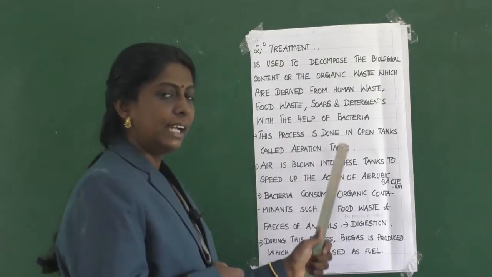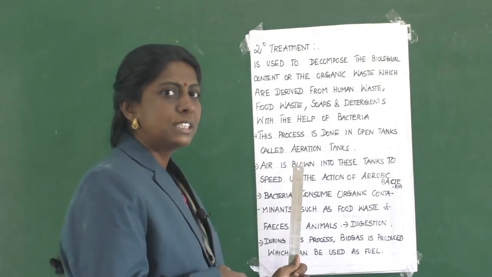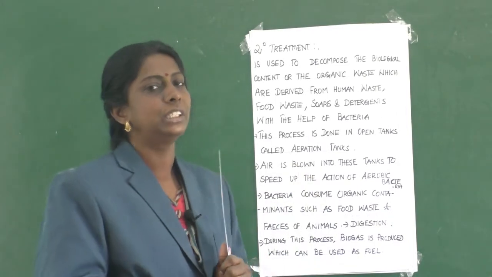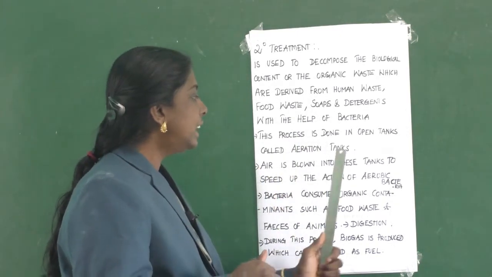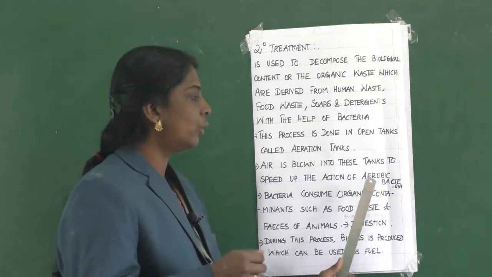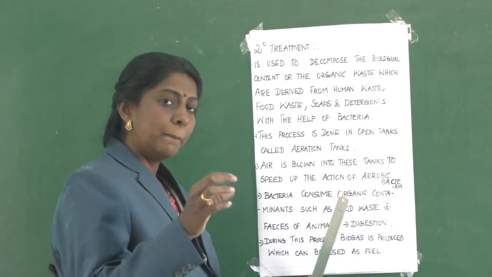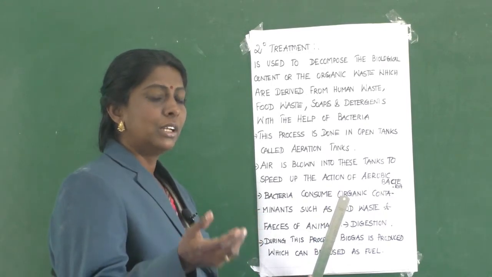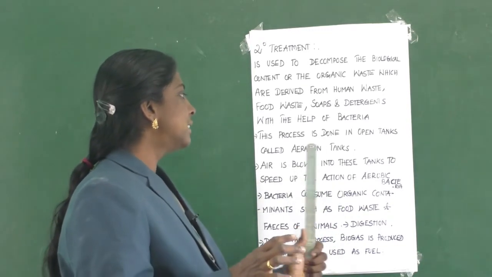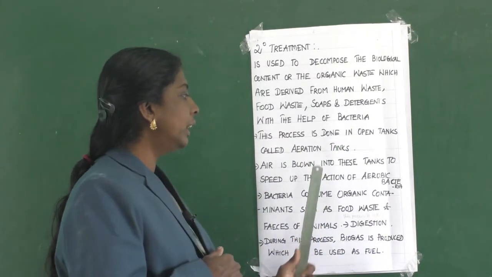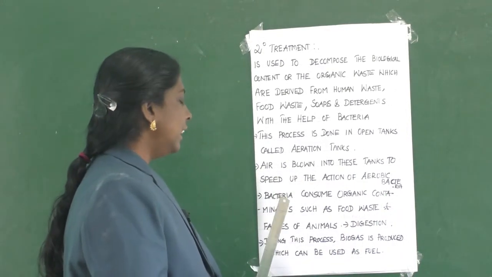This process is done in open tanks, that is called aeration tanks. So, what are these aeration tanks? Air is blown into these tanks to speed up the action of aerobic bacteria. Here some bacteria will be allowed to mix with the waste products. When bacteria is mixed, air is also blown into the tanks. Clear? Then what will happen?